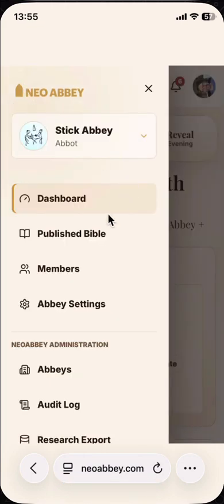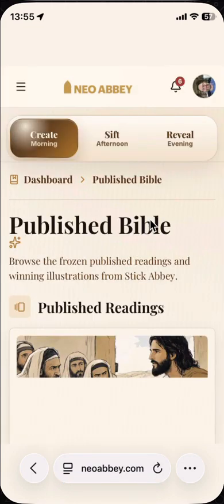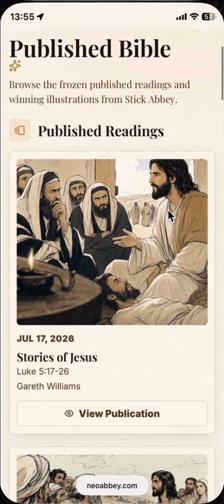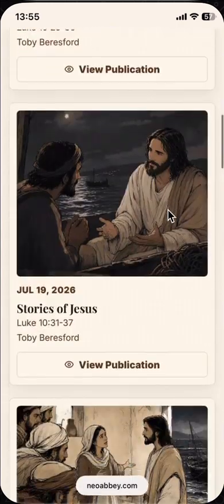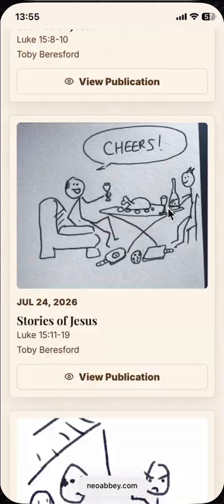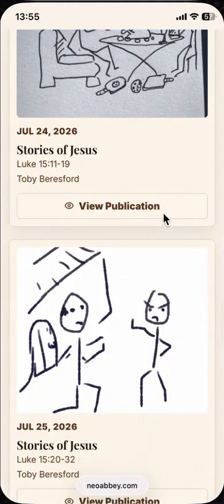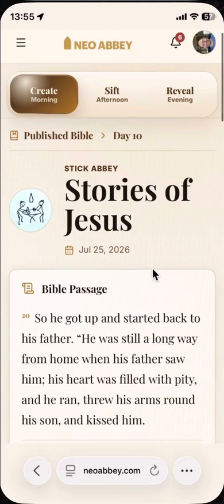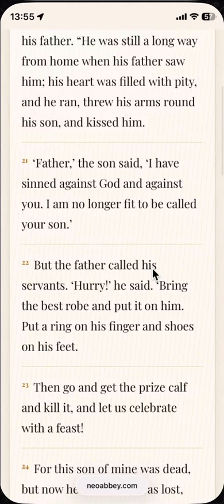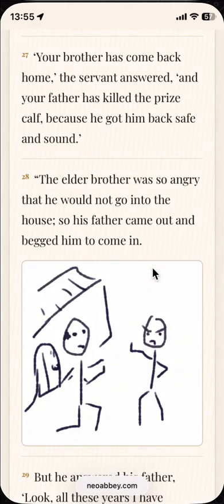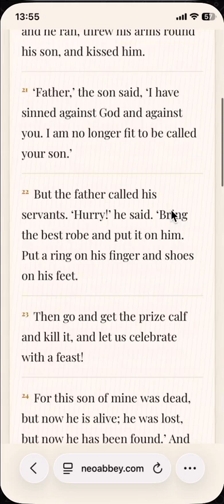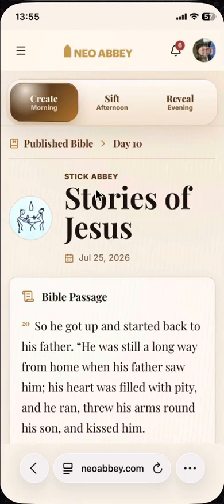If I look at one of the previous days, I can see some of the published readings where we've been working with a mixture of AI generated images and stickmen graphics. So if I go to this story here of the prodigal son, for example, we can read the Bible passage that created, and this is now our shared Bible, and we have the stickman illustration. There's the elder brother, so angry he wouldn't go into the house, and we've also got a combination of other illustrations as well. So how did this work?